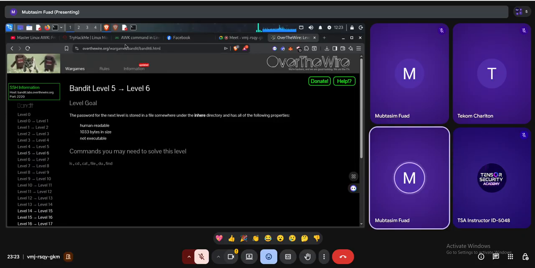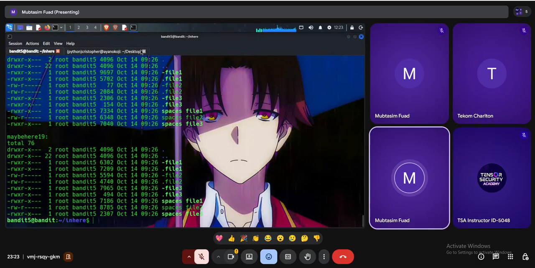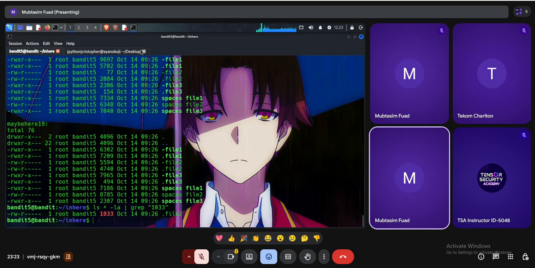In that case, I can do one thing, which is let's use grep. Then I have to specify 1033. Let's see if I can get anything. Successfully got one thing: we have one file which is 1033.